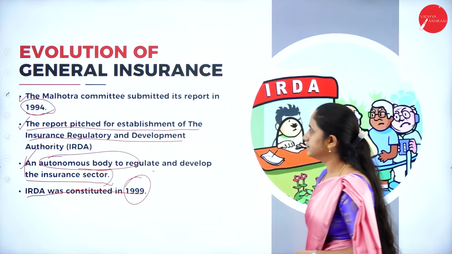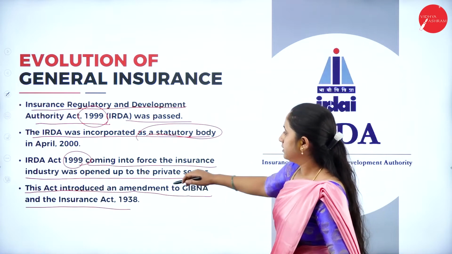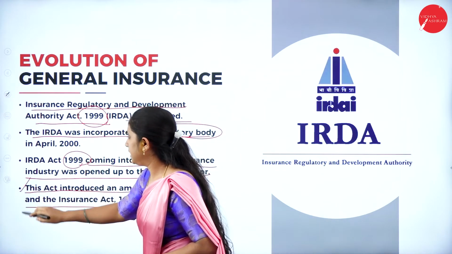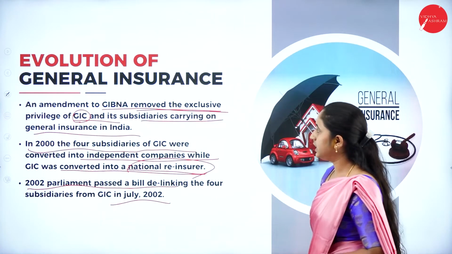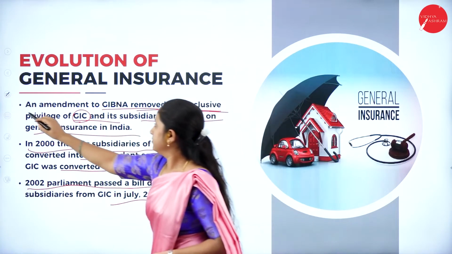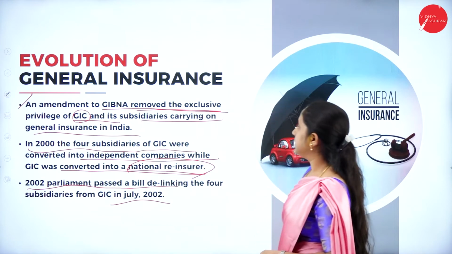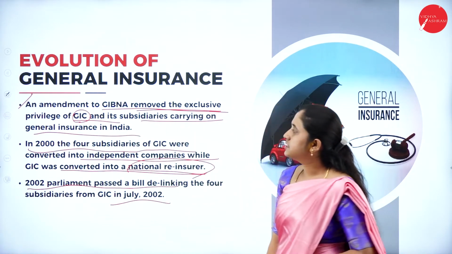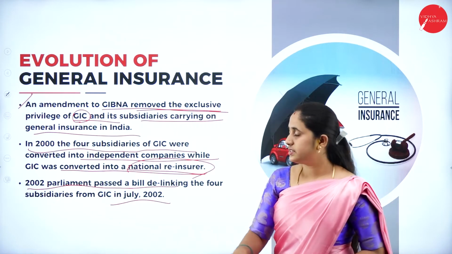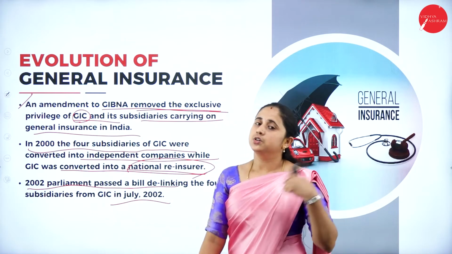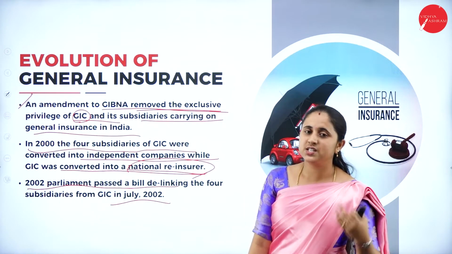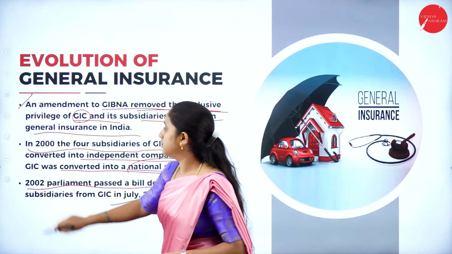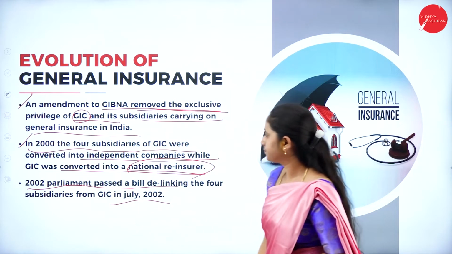Then the Amendment Act to GIBNA removed the exclusive power of GIC and its subsidiaries to carry on the general business. In the same year, the year 2000, general insurance was opened up for the private sectors. So you need to mention all these points.